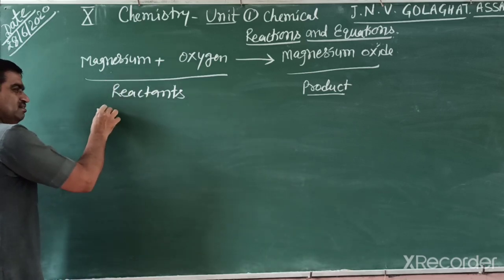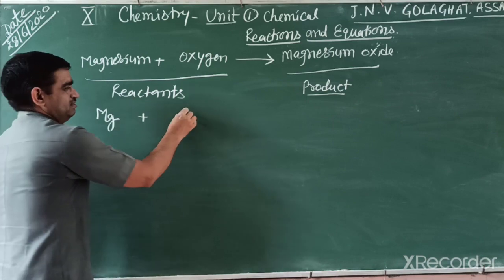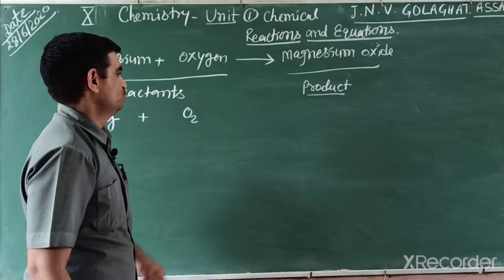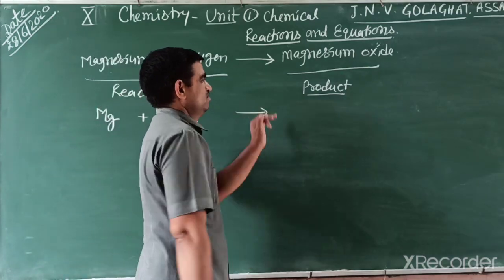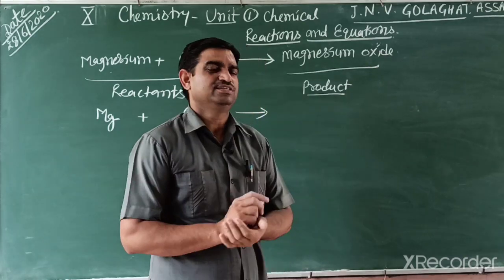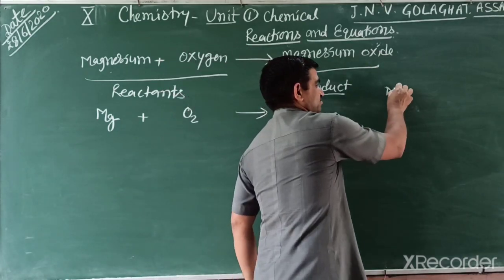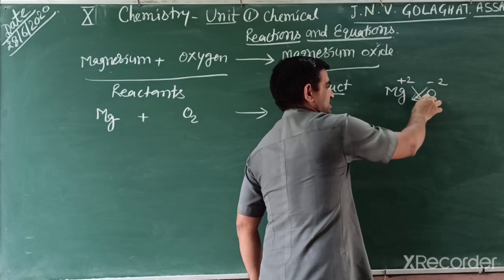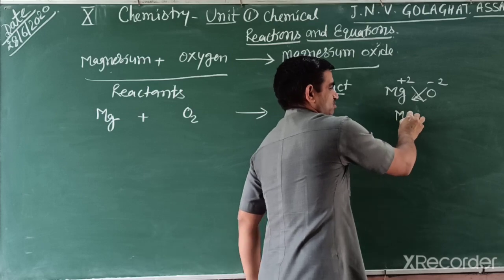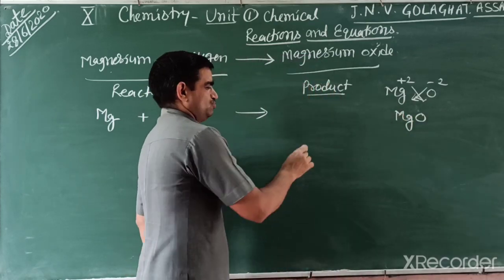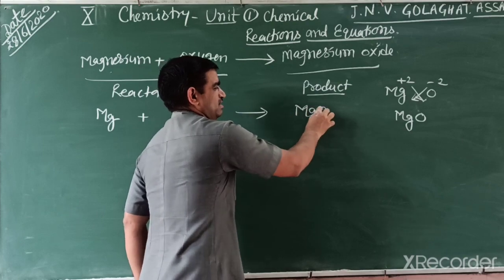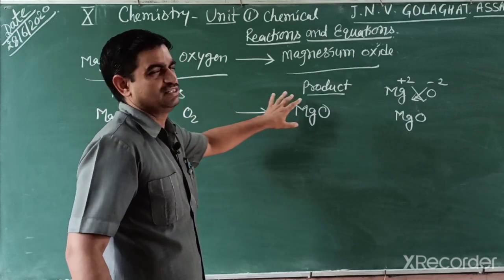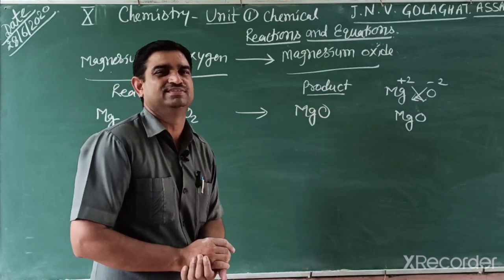So we represent the reaction. Magnesium, you know, symbol Mg. And oxygen is represented as a gas, O2, because oxygen exists as a molecule. So we write O2. Then this converts into magnesium oxide. In Class 9th, you know this formula. Magnesium, how can we write? Magnesium charge +2, oxygen -2. So we cross over their charges and ignore the signs, so their formula is MgO, magnesium oxide. So students, you can write magnesium oxide. In this way we can represent a chemical reaction. This one is a chemical reaction, but this is not balanced.